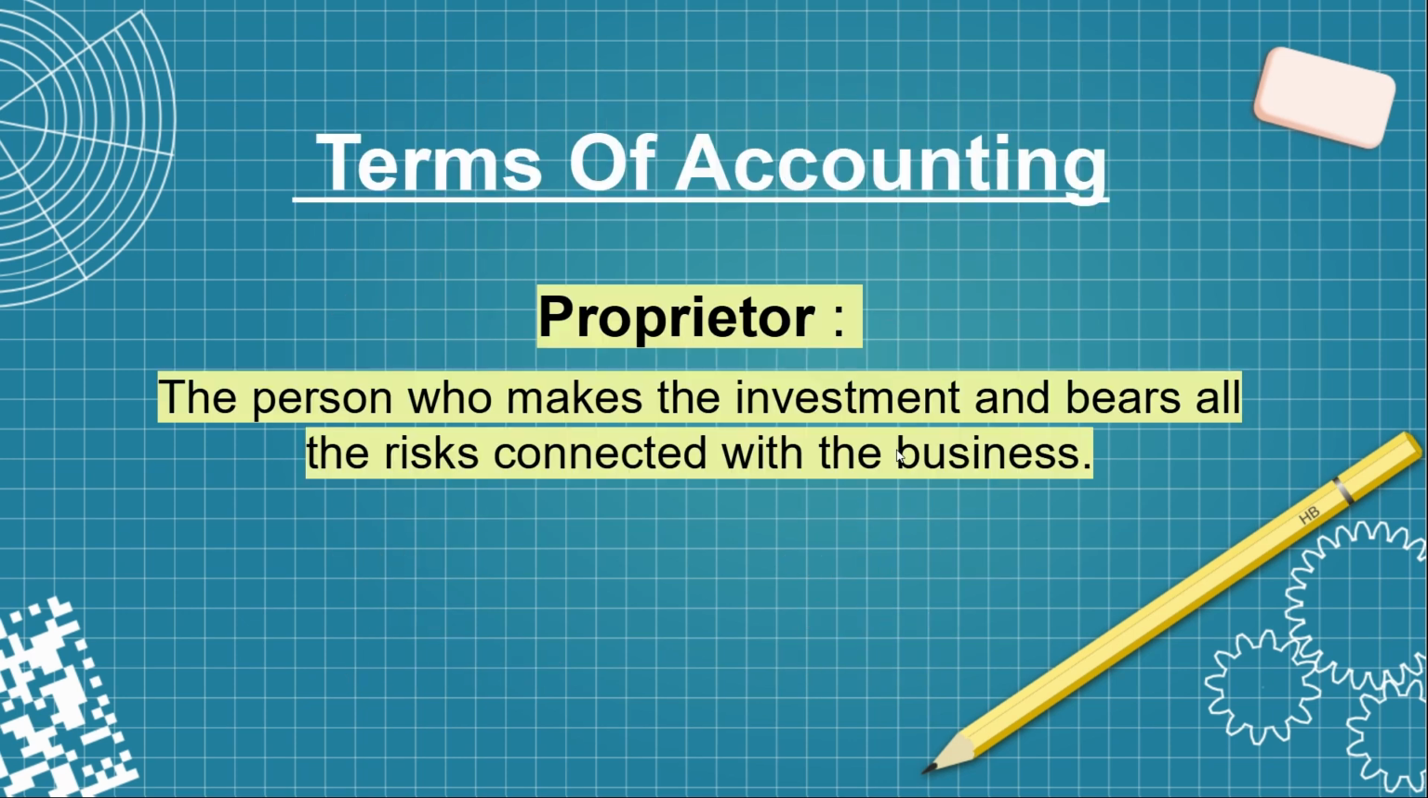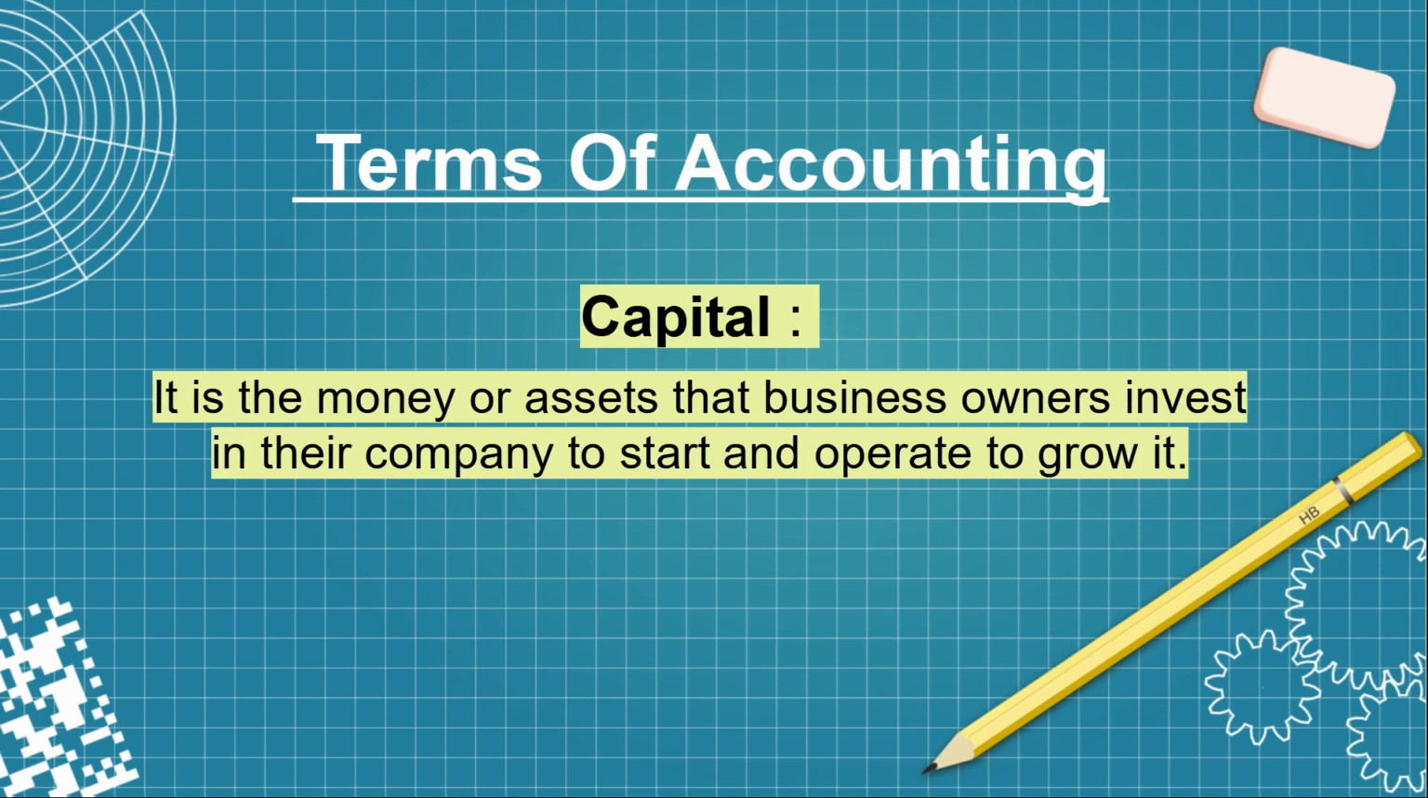So first we have the proprietor. So the person who makes the investment and bears all the risks connected with the business is the proprietor. So this basically means the owner of the business. And next we have capital. So it is the money or assets that business owners invest in their company to start and operate to grow it. So for example, if you start a business and if you invest cash or your property like furniture, machinery, land, building, all those things are considered as capital.